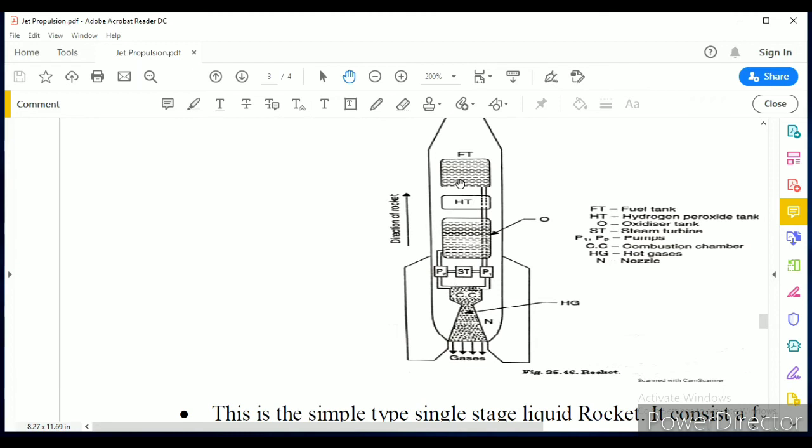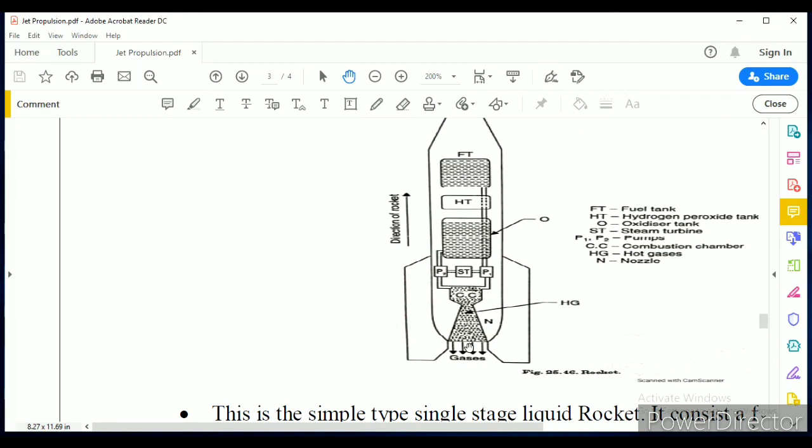Both the pumps will pump the fuel and the oxidizer into the combustion chamber, where the spark plug gives the spark and the combustion takes place. After the combustion, the hot gases are liberated, which are at high pressure, and these hot gases will expand through the nozzle, and the nozzle produces a high velocity jet.